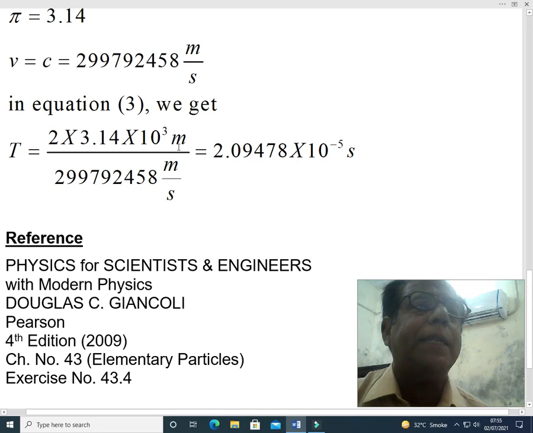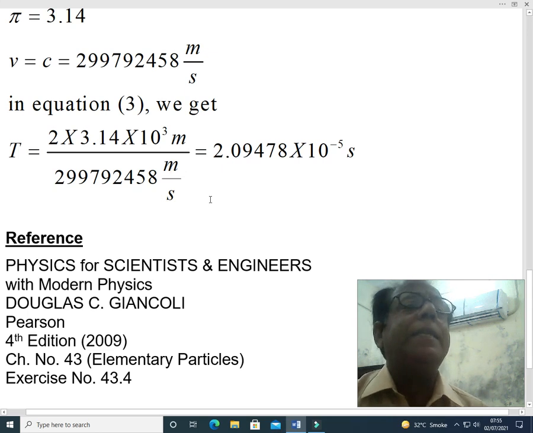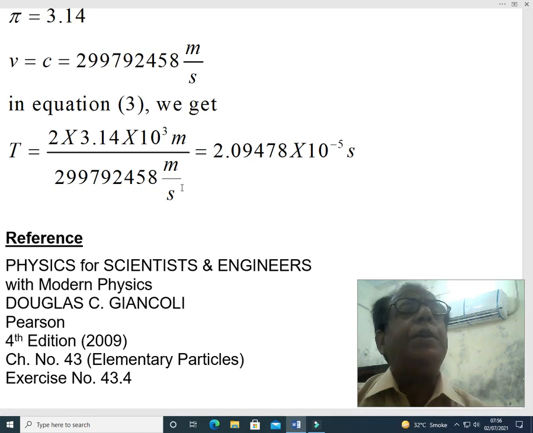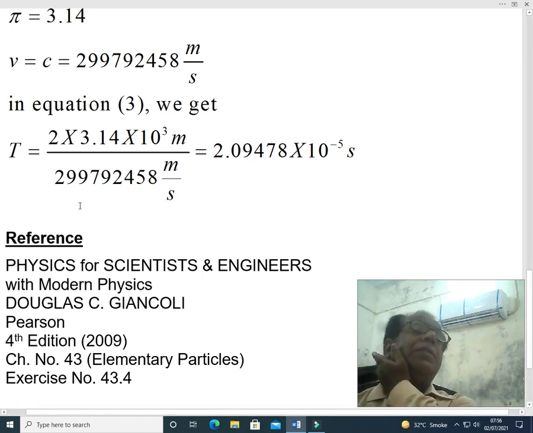Here meter will be cancelled with meter and the answer will become in second, because here second is being divided in the denominator, so it will be reversed. Hence T will become equal to 2.09478 into 10 raised to the power minus 5 second.